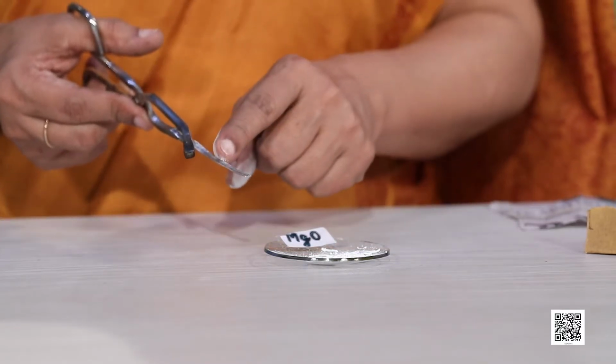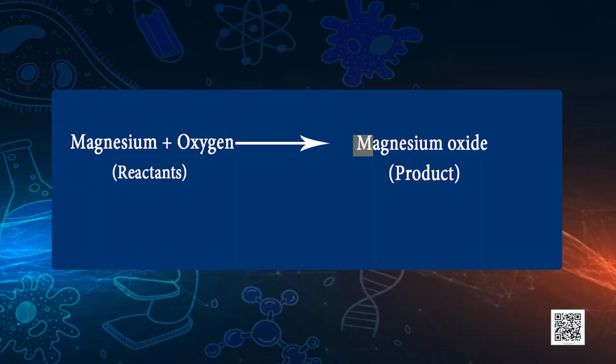Yes, magnesium has reacted with oxygen present in the air. So, magnesium and oxygen have reacted. I am sure you are getting the answer right. It is magnesium oxide, formed due to reaction between magnesium and oxygen. So, can you guess now why magnesium ribbon should be cleaned before burning in air?